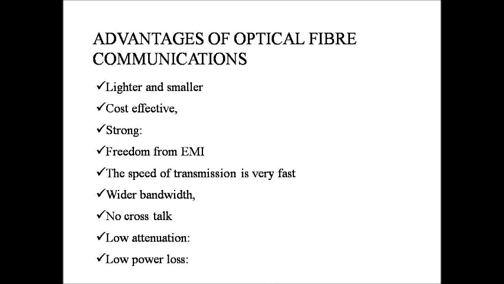The speed of transmission is very fast because here the signals are carried by light. Wider bandwidth: optical fiber can carry a large amount of information simultaneously. No crosstalk: there is virtually no signal leakage from the optical fibers and hence no possibility of crosstalk. Low attenuation: the attenuation of signals in optical fiber is very less. Low power loss: the transmission loss per unit length of optical fiber is very less as compared with conventional metallic cable.